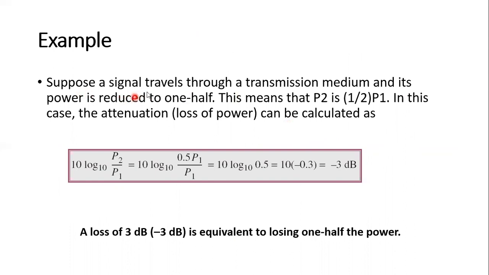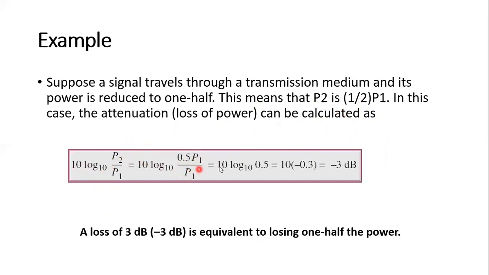Suppose a signal travels through a transmission medium and its power is reduced to 1/2. This means P2 is 1/2 P1. Okay. In this case, the attenuation can be calculated as follows. The formula is 10 log 10 of P2 divided by P1. So what is the P2? P2 equals 1/2 P1. Okay, that is 0.5 P1.